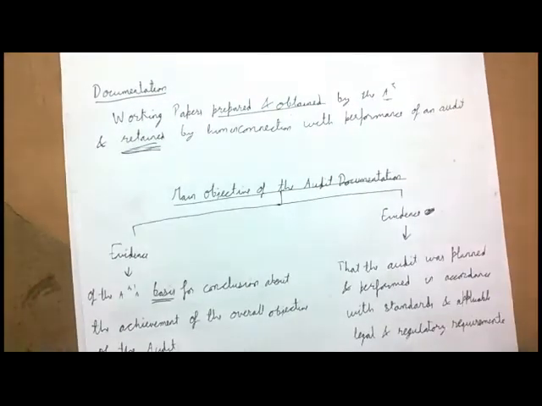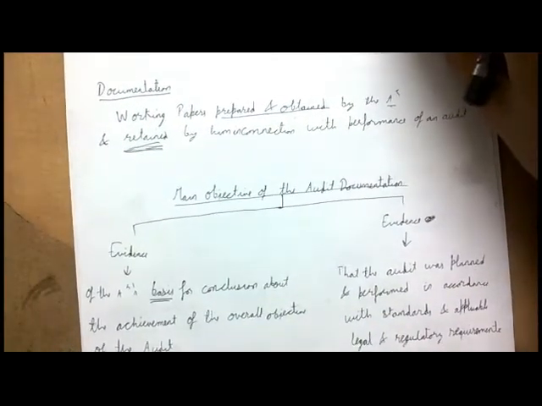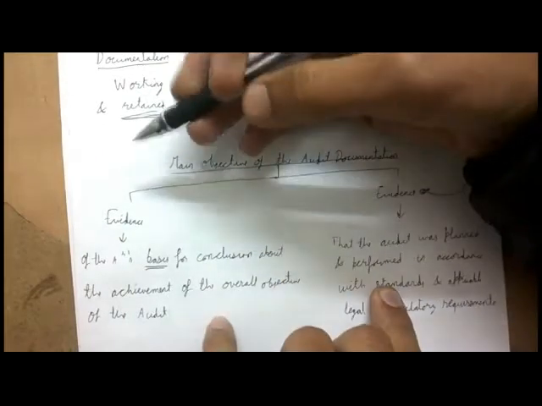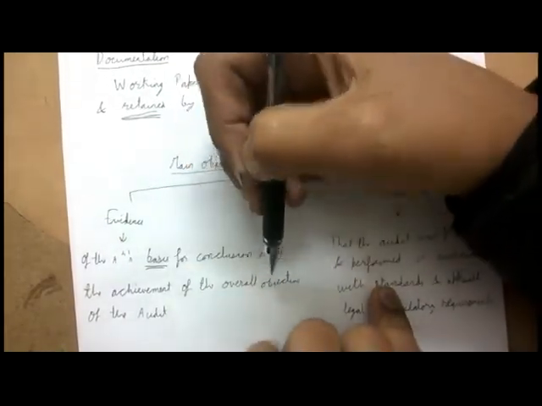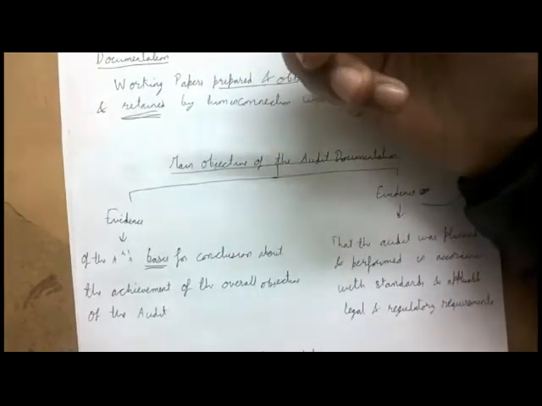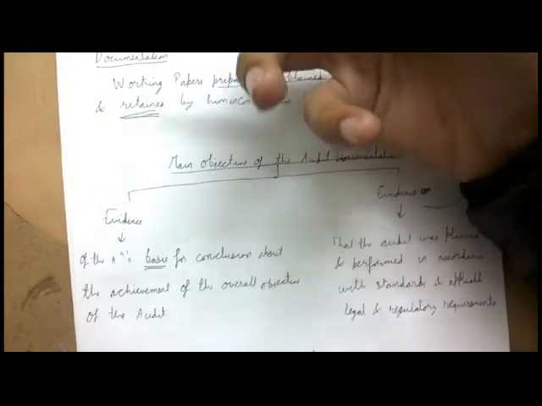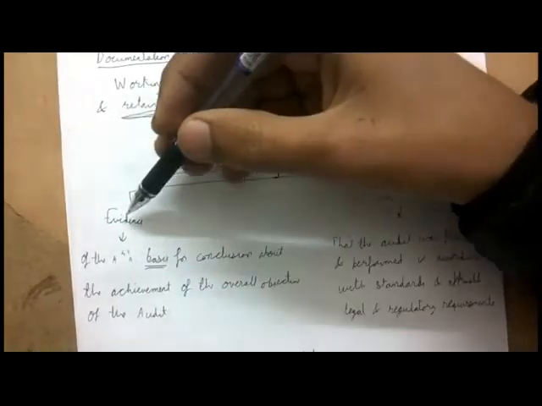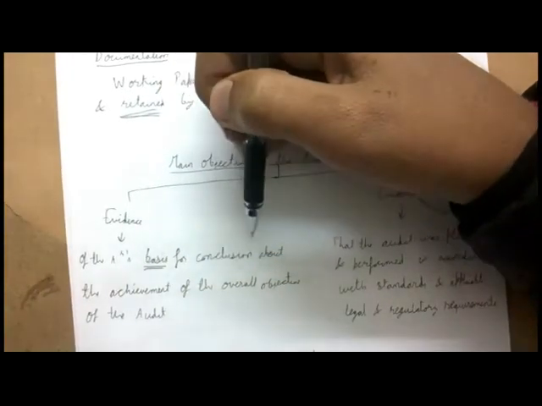Now, moving on to the objective of audit documentation, it is an evidence. Audit documentation acts as an evidence of the auditor's basis for conclusion. It provides evidence for how you concluded about the achievement of the overall objective of the audit, that you have achieved the overall objective. Audit documentation serves as evidence. It tends to prove that yes, you have achieved the audit objective, and in order to prove that, you have audit documentation. These are the basis for evidence. So the main objective of the audit documentation is that it acts as an evidence of the auditor's basis for conclusion about the achievement of the overall objective of the audit.